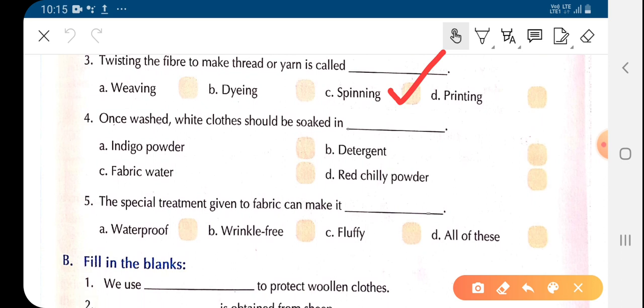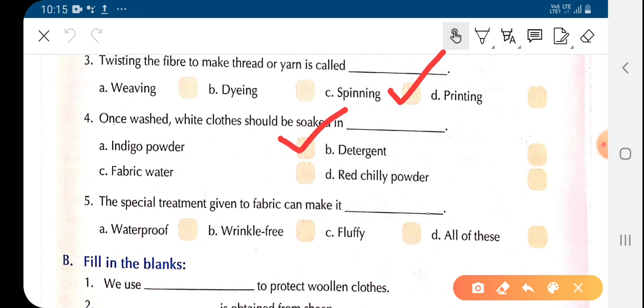Once washed, white clothes should be soaked in dash. So children, once you have washed the white clothes, to retain their whiteness as well as to give shine to the cloth, you need to soak the white cloth in indigo powder. So you will take here indigo powder.